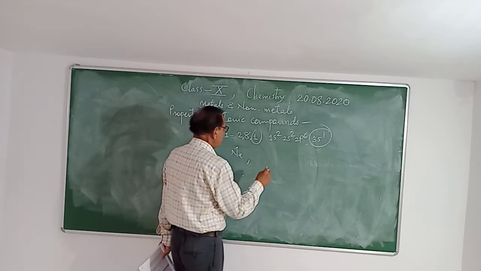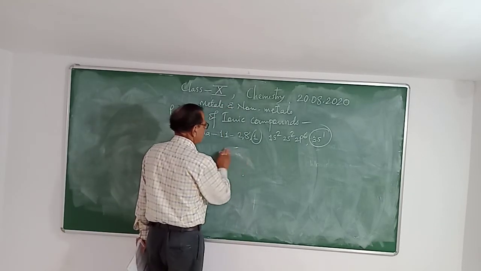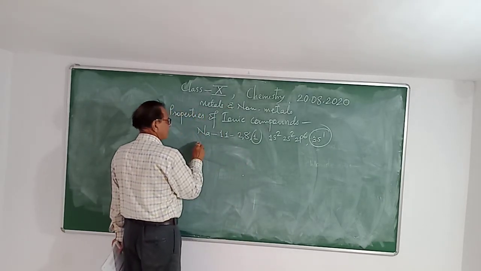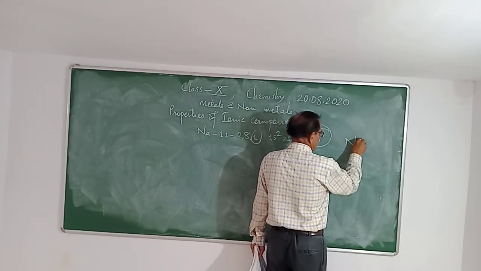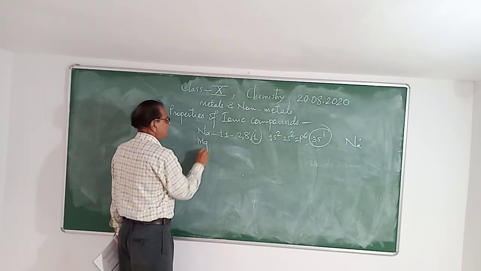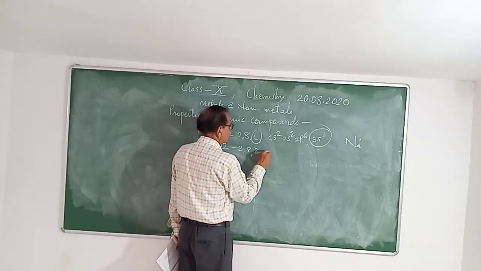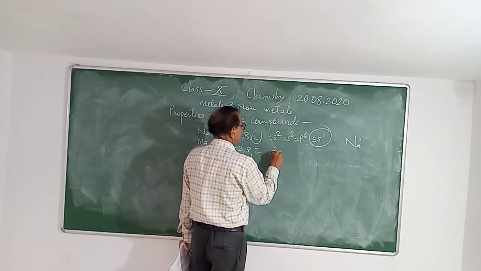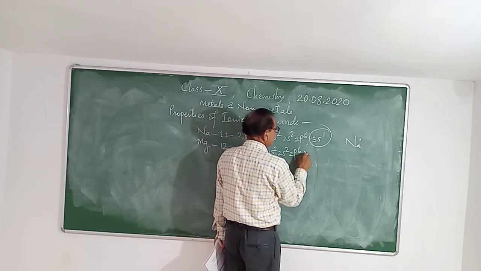Then about magnesium. Atomic number 12, electronic configuration 2, 8, 2, that is 1s2, 2s2, 2p6 and 3s2.